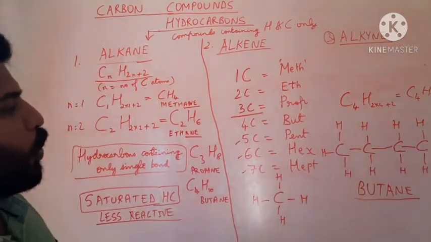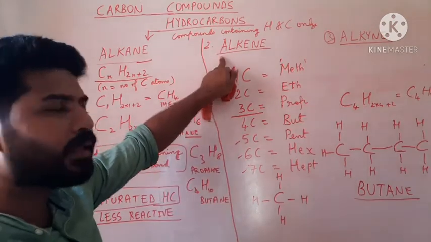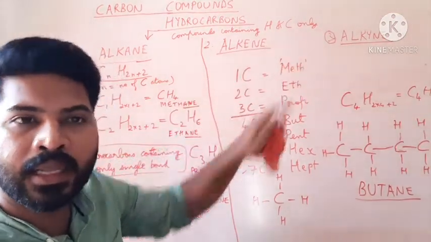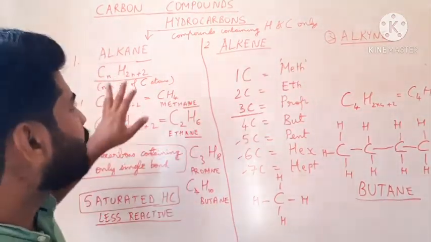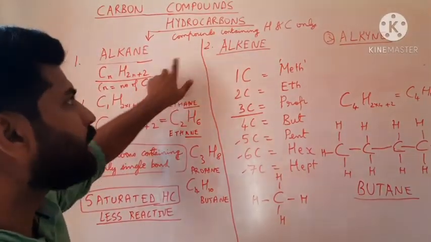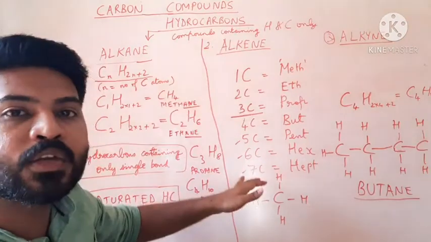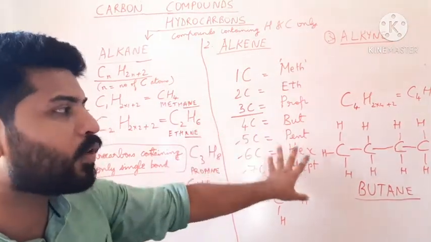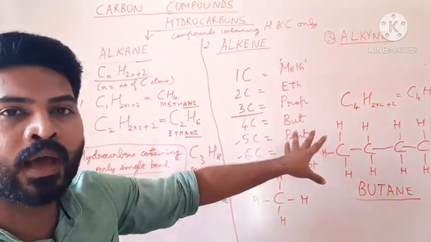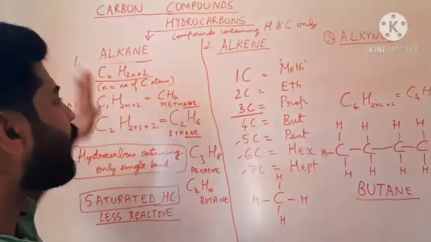Let us now look at alkenes and alkynes. What is the general formula of alkenes and what are the different members of alkenes, and let us write down the structural formula of alkenes like we have done for alkanes.